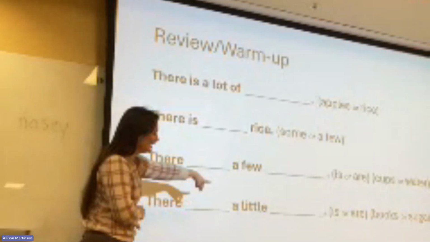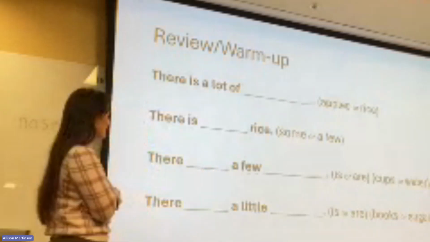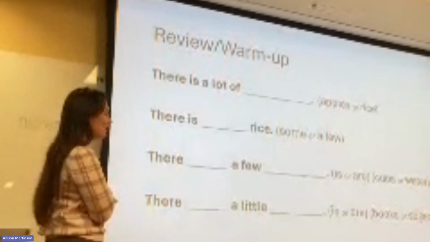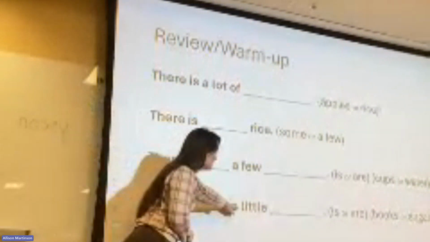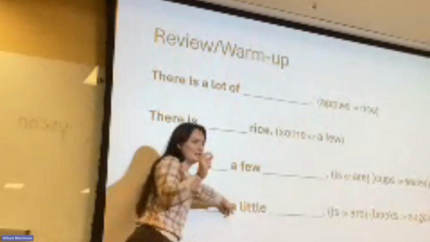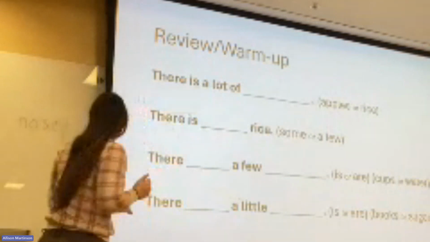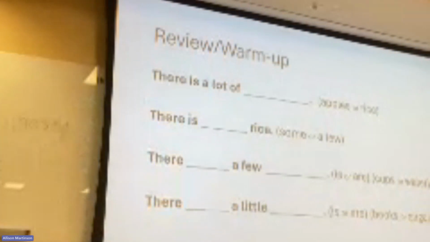There blank, a little blank. There is a little sugar. Because, right, this one, it means small and it's singular. This one, it means small, but it's plural, right? Yeah. Good. A little sugar.